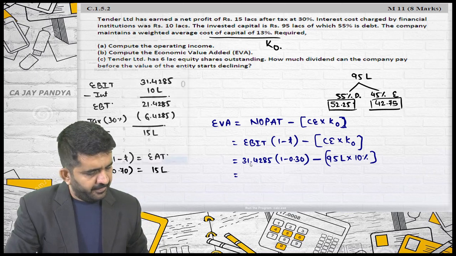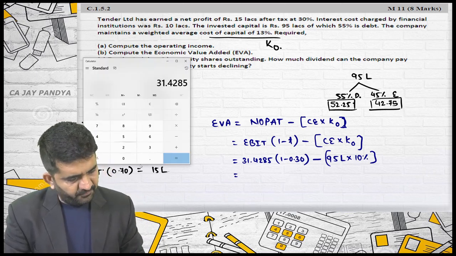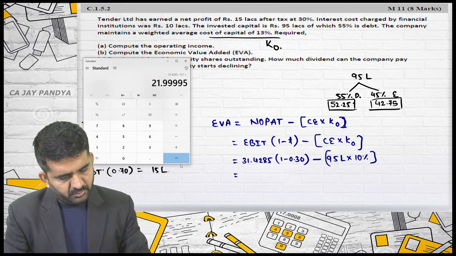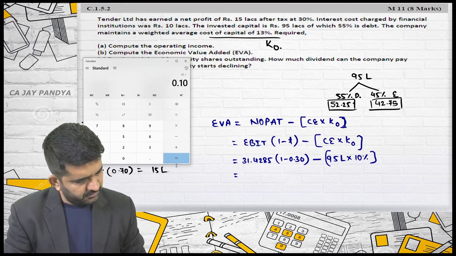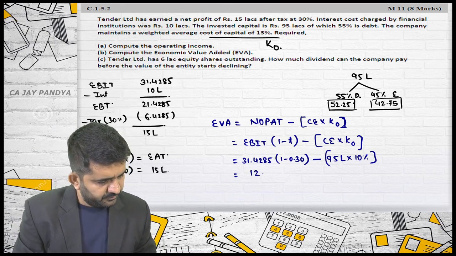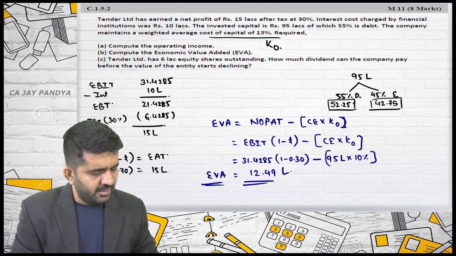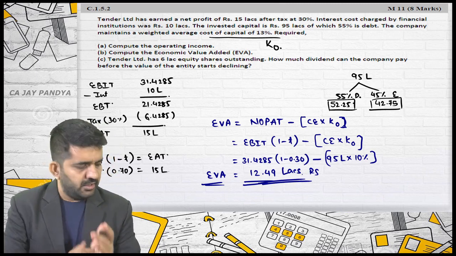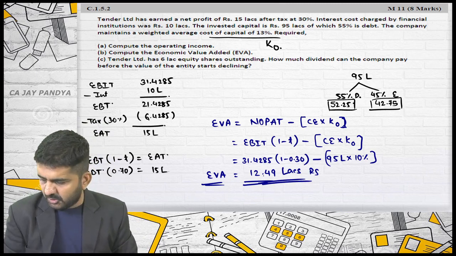So this will be 31.4285 into 0.70 minus 95 into 0.1, which is 12.49. This is nothing but economic value added in lakhs of rupees, because all the rupees are in lakhs.